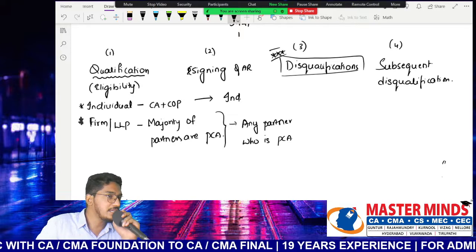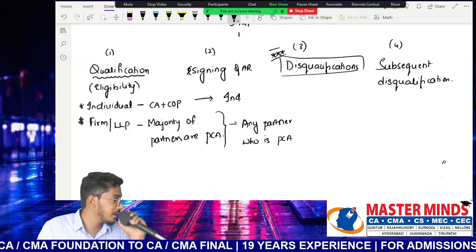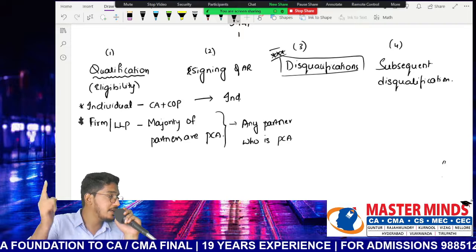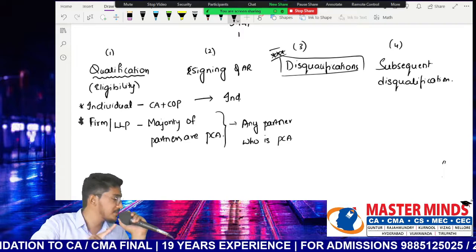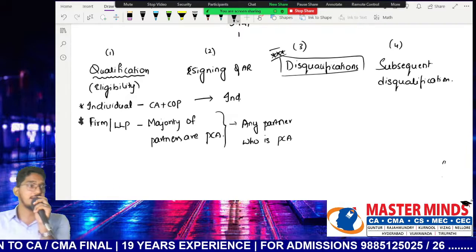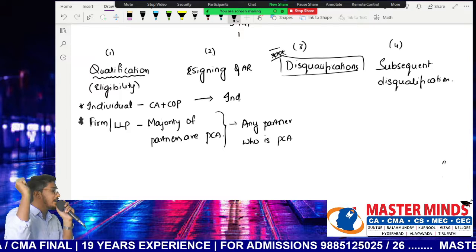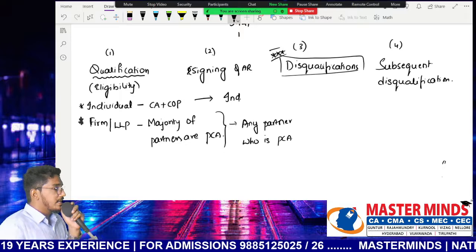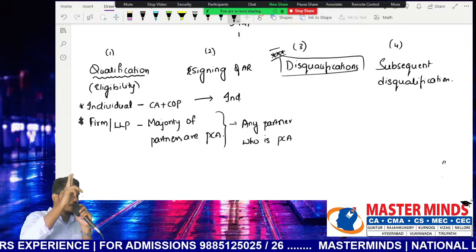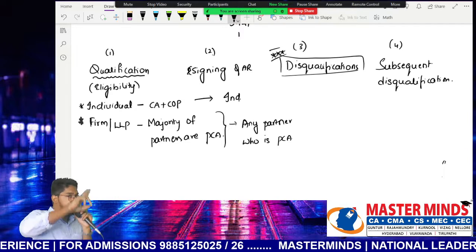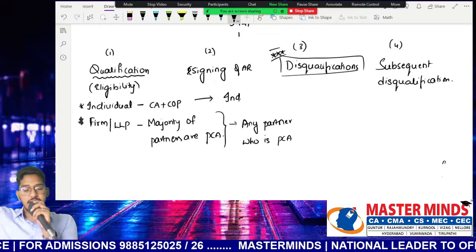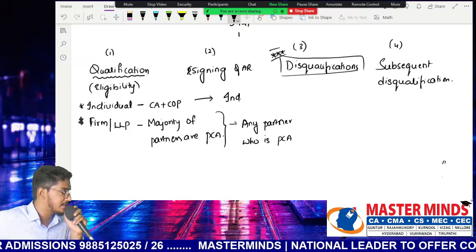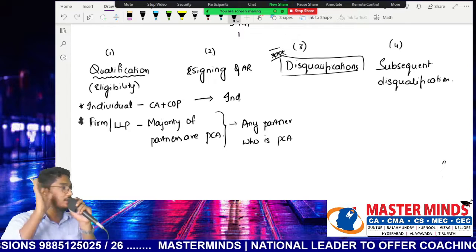So if we have come till section 141 subsection 3, he is equally qualified under section 141 subsection 1. That is, he is already a practicing chartered accountant having COP, or he is an audit firm in which the majority of partners are practicing chartered accountants. So he is qualified under section 141 subsection 1. But even after qualification, if he is attracting any of the disqualifications under section 141 subsection 3, then he will not be eligible.